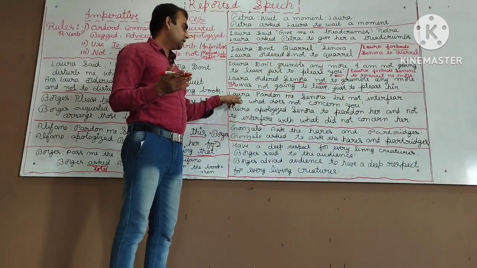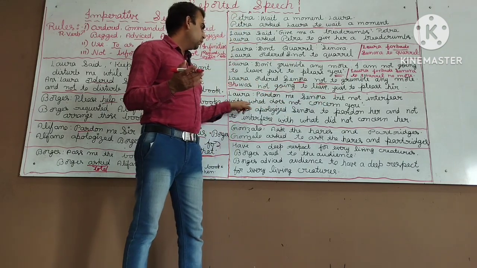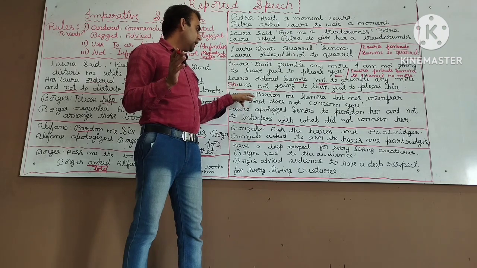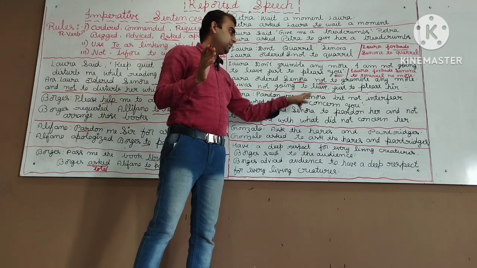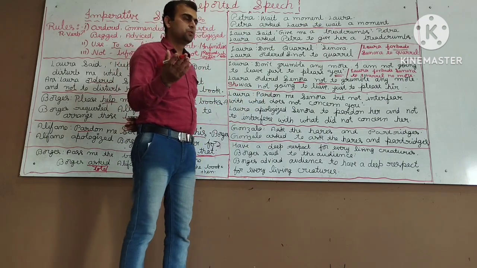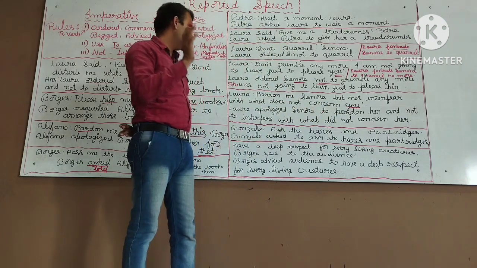Next, Laura: "Pardon me, Sinora, but do not interfere with what does not concern you." Once again I read, Laura, pardon me, Sinora, but do not interfere with what does not concern you. Here also the second person is there. The second person always changes according to the object.